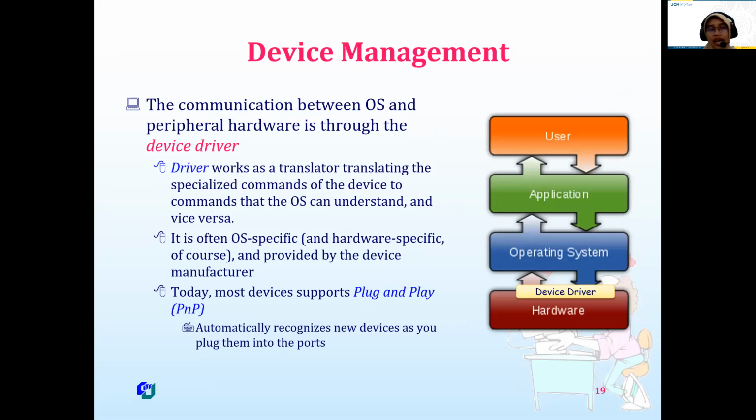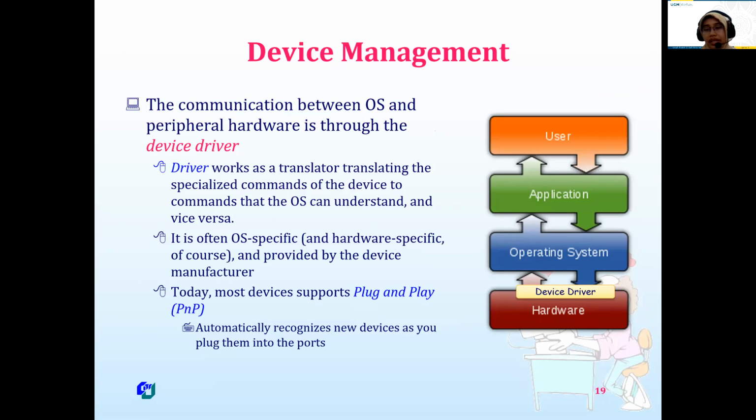And then next one is about device management. About device management, of course, how to use our devices. For example, we have a printer. This is the hardware, the printer, and this is the device driver, which is connected as a bridge between hardware and operating system. And in the upper layer of the operating system is our application, for example, Microsoft Word.